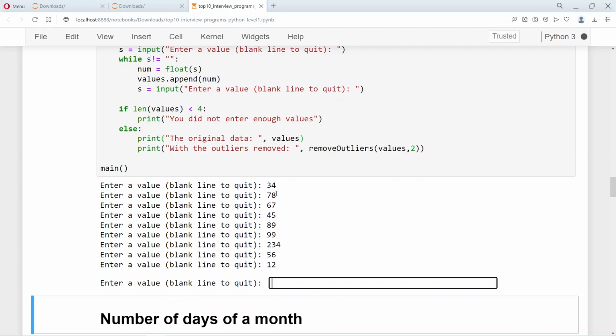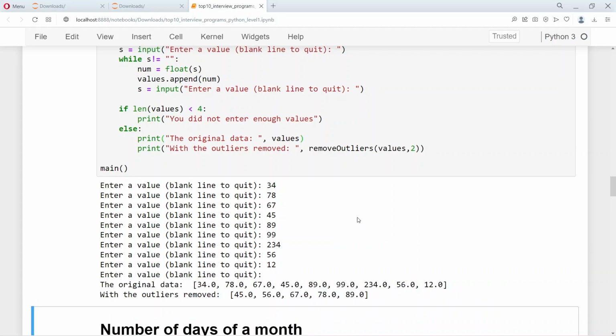So you can see that I have entered 9 values. Out of these 9, it has removed 2 outliers to the left and 2 outliers to the right, and what is remaining are only 5 values. So after sorting, it has removed 2 outliers on each side.